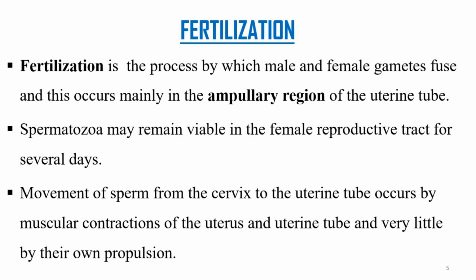What is fertilization? The big question now comes. What is fertilization? Fertilization is the process by which the male and the female gametes fuse, and this occurs mainly in the ampullary region of the uterine tube.